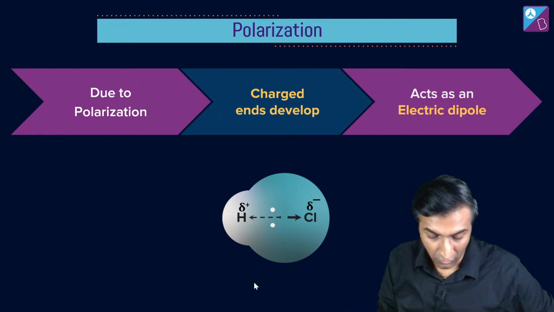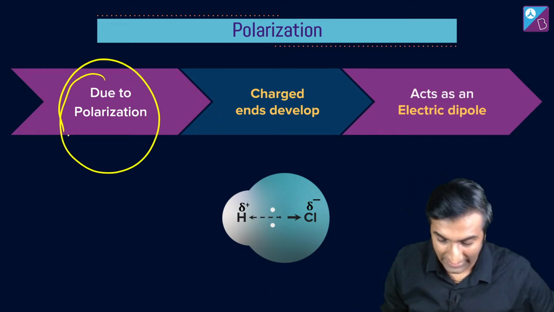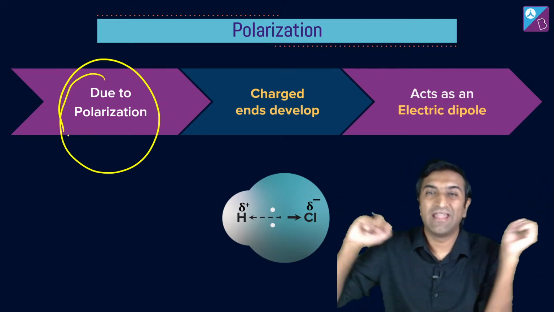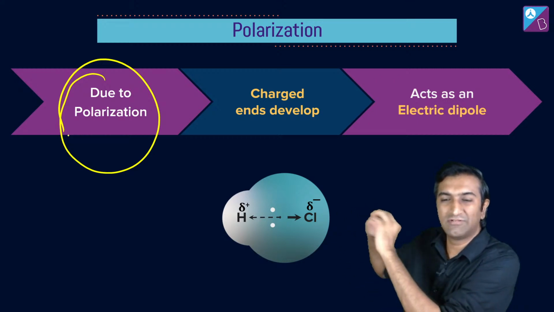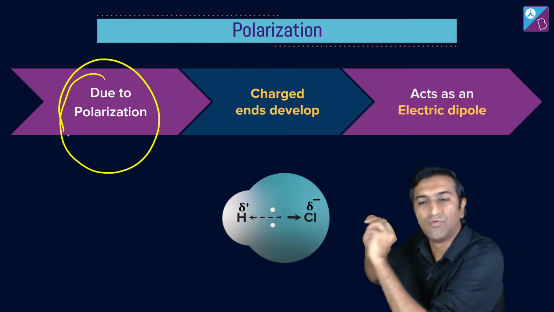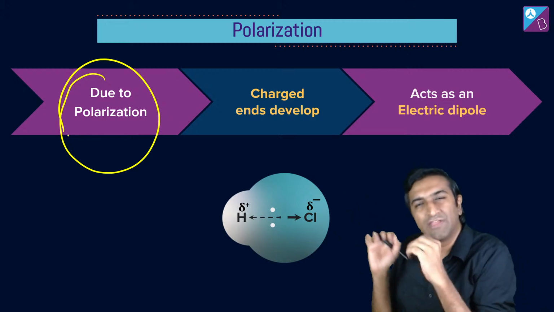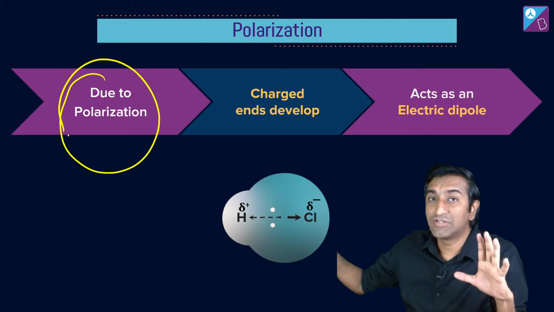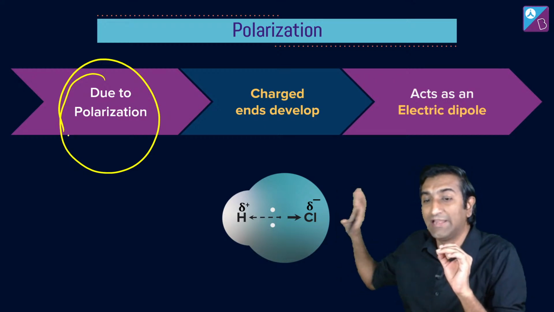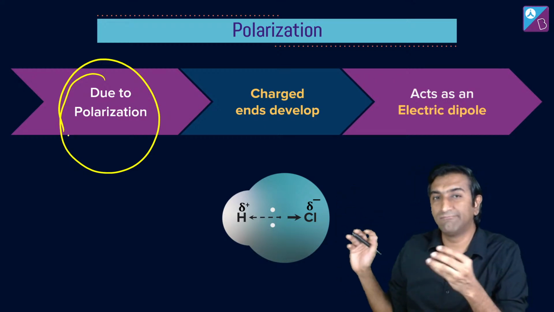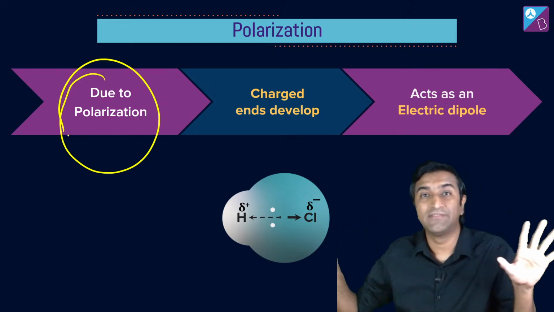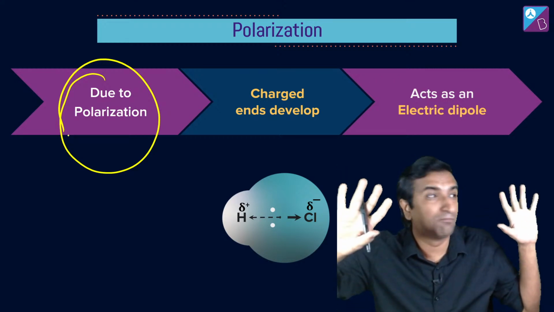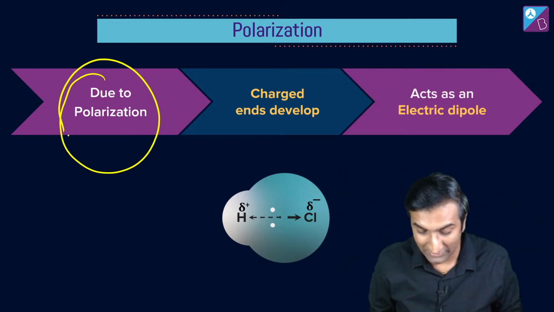Okay. So there's a concept of polarization that happens. Polarization means that because Cl's size is very big and hydrogen really doesn't like electrons. Like, take them away, take them away. Hydrogen keeps pushing electrons towards chlorine because the size is bigger. Hydrogen's size is very small and it really doesn't like electrons. So there is a polarization happening. Meaning towards one side of chlorine all the electrons are coming, towards the other side of that chlorine there is no electron. So this is polarization. Just like there is polarization in society, where two people have completely different ideas, polar opposites, as they say. Okay, the same thing is happening here.